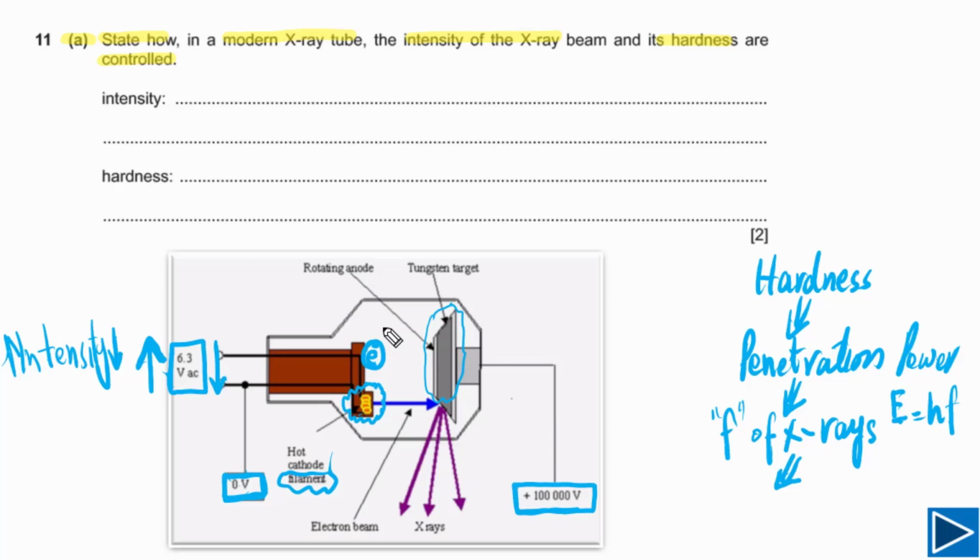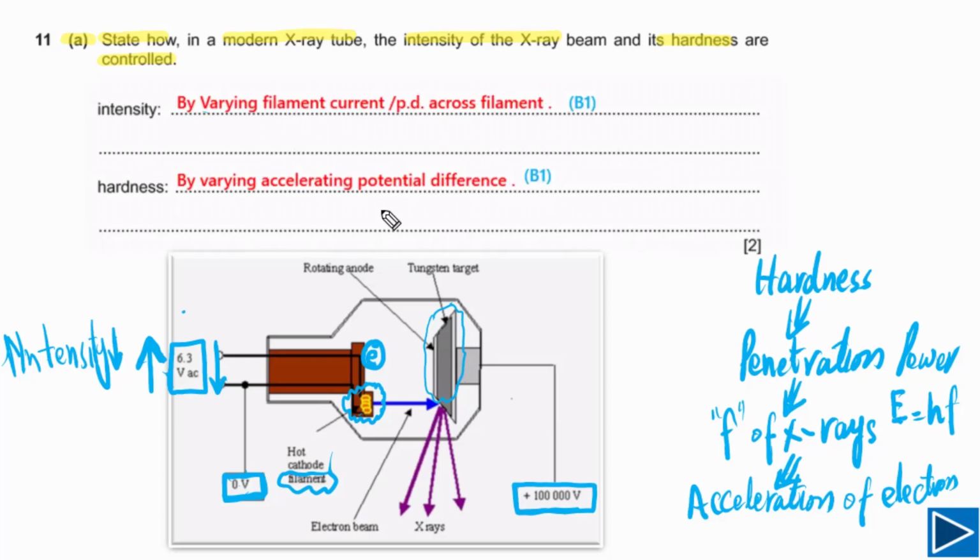It depends on acceleration of electrons. If we accelerate these electrons more between cathode and anode, electrons will gain more kinetic energy, and when they hit this anode, they will produce higher energy X-ray photons.